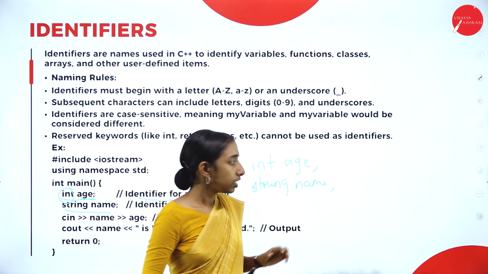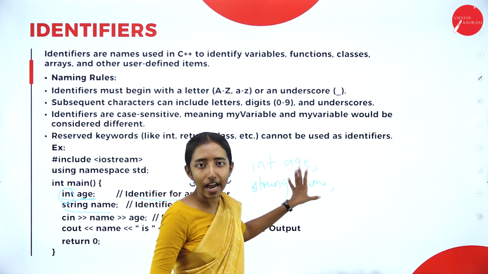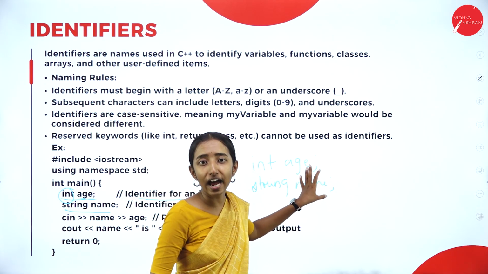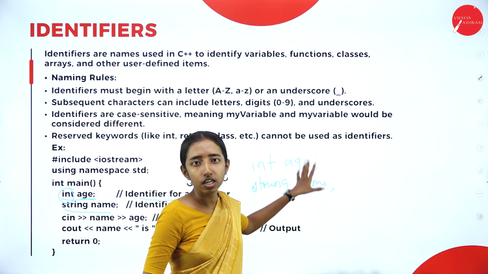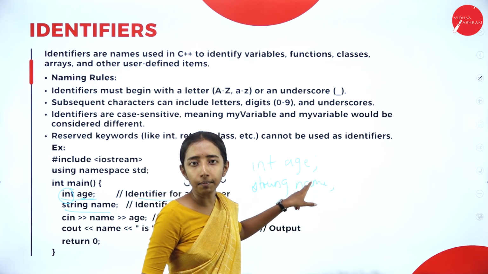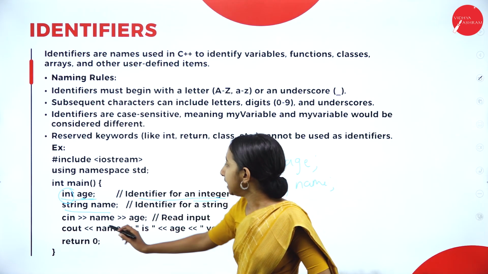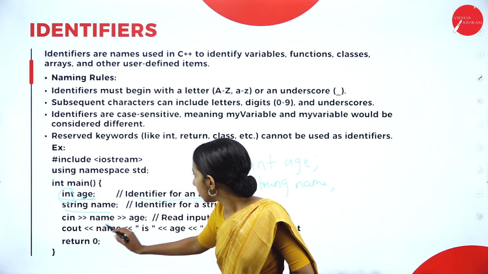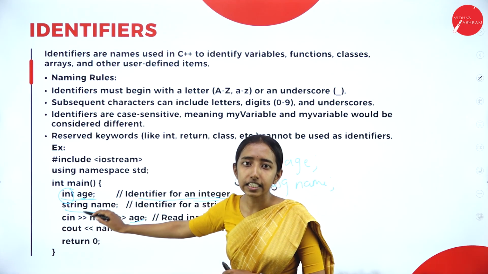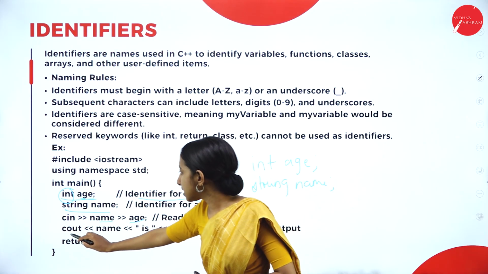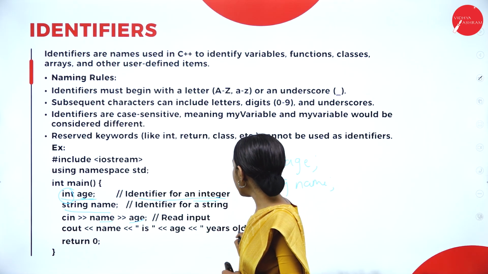So here these two are the data types and these two are the variables, and I am giving identifiers, meaning I am naming these variables as age and name. Next, cin means character input for the name and age. Cout prints the name is, and the age, years old.